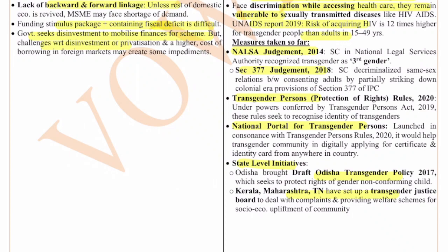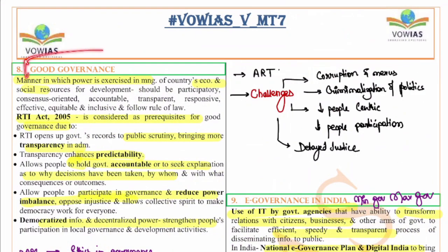Now let's move on to the next question, the eighth question, which is with regard to good governance. This topic, good governance, is very important for the exam, because every year we see questions coming from this directly. Good governance is the manner in which power is exercised in managing a country's economy and social resources for development. It should be participatory, consensus oriented, accountable, transparent, responsive, effective, equitable and inclusive, and should follow the rule of law.